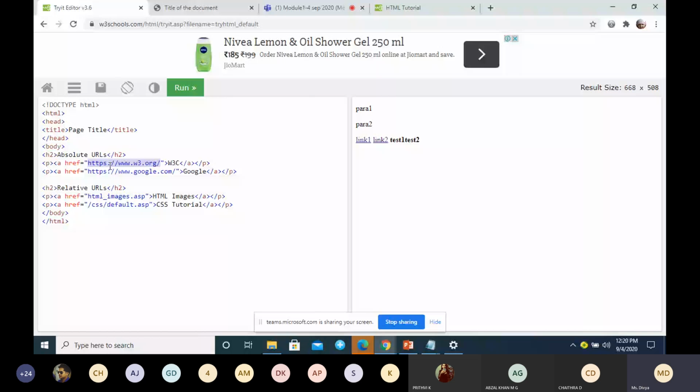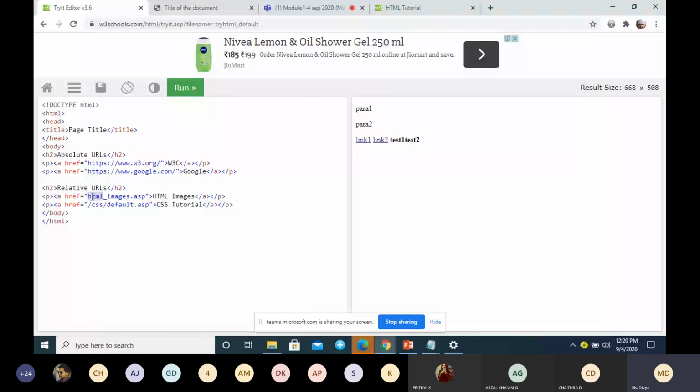So I'm in the W3Schools site, but I'm linking to one more site which might be on some other server. In that case, I'm giving the complete link. Such a URL is called an absolute URL. There is one more type of URL, which we call a relative URL. You can see here we are not specifying HTTP, but this file is in my own server.